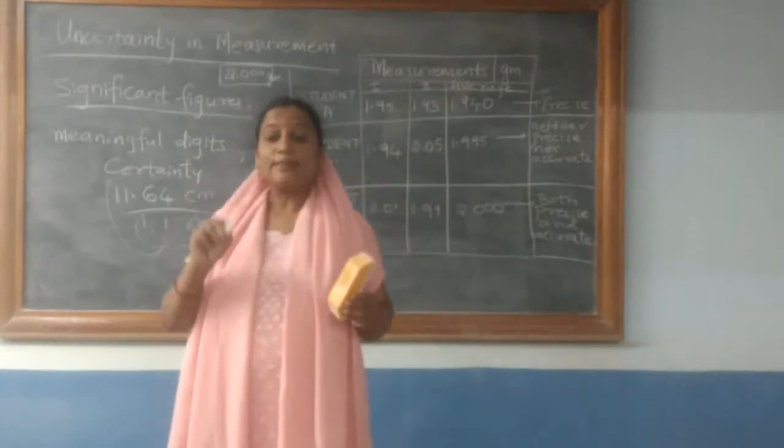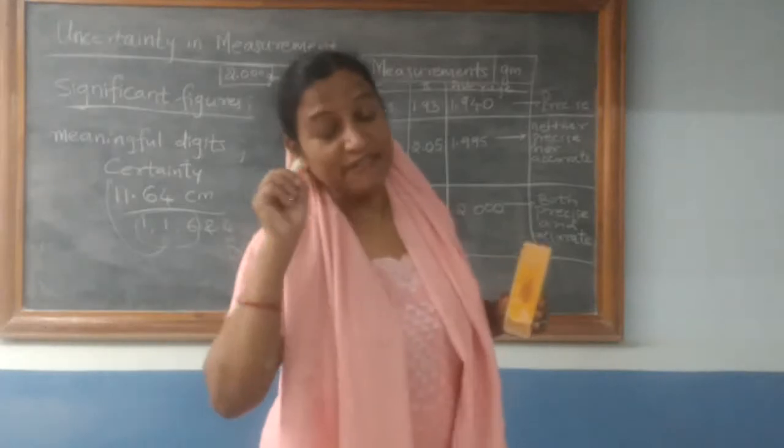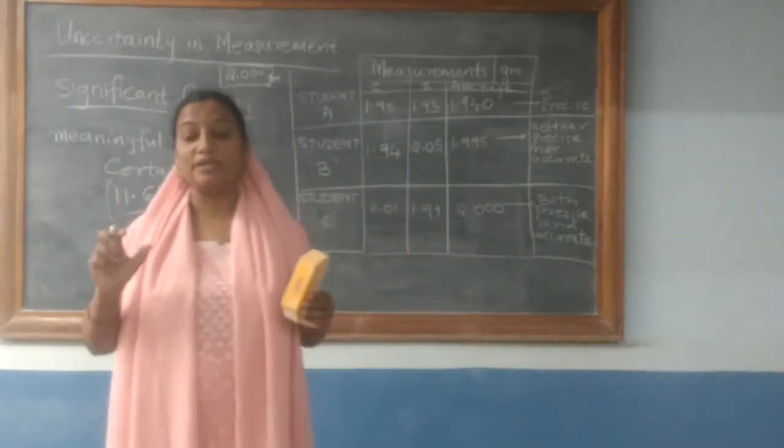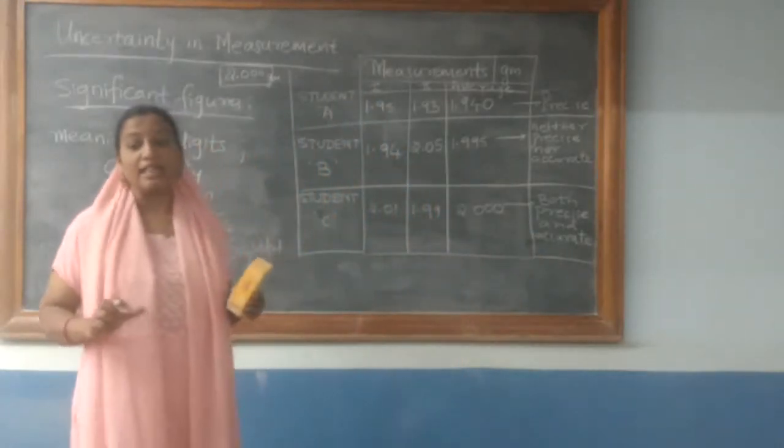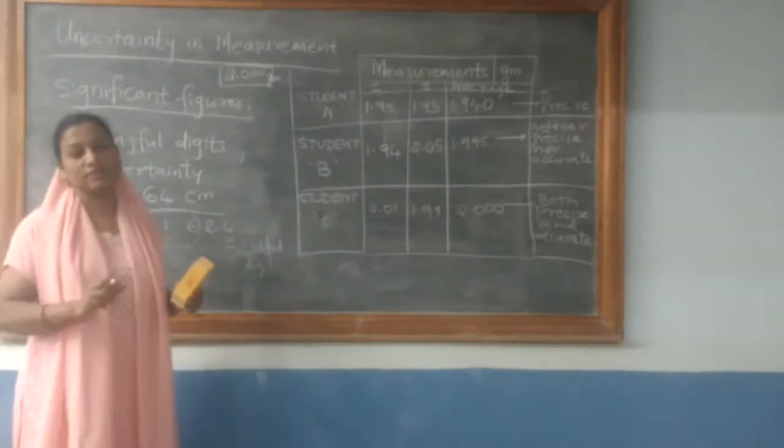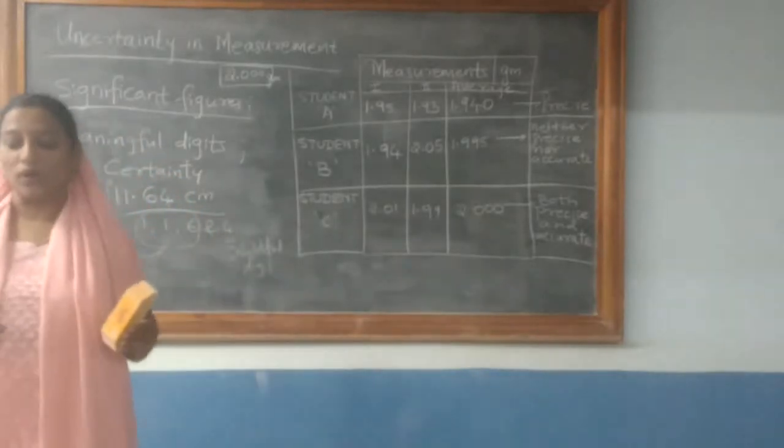Now, to determine the number of significant figures in a reported measurement or reading, there are certain rules which we need to discuss one by one.